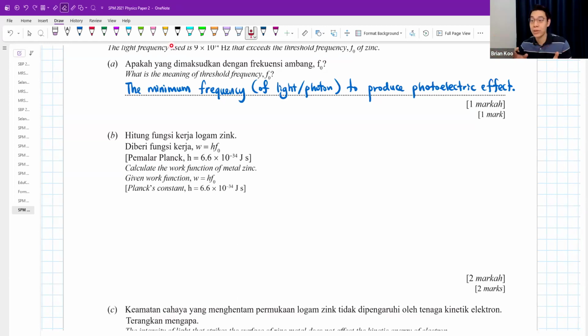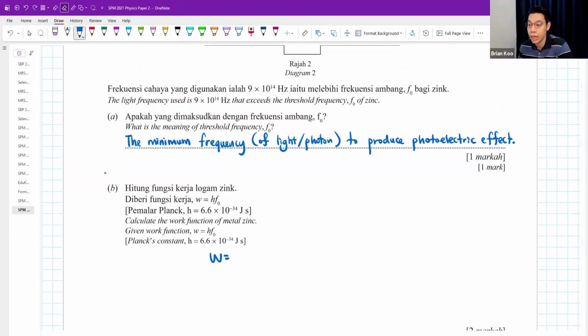Don't worry, you just follow the value in the formula sheet. So work function equals h f0, and f0 is 9 times 10 to the power of 14.